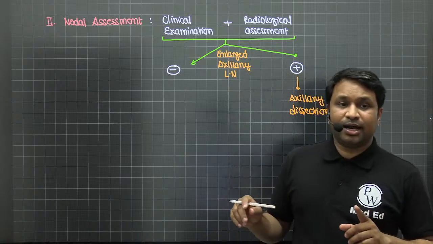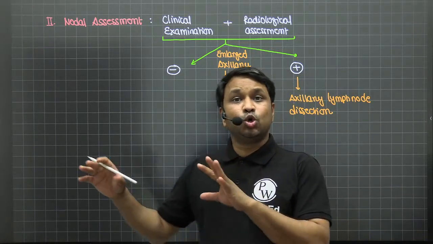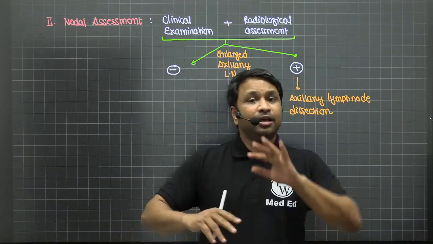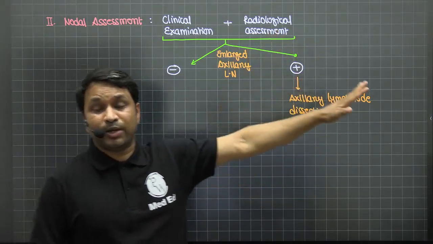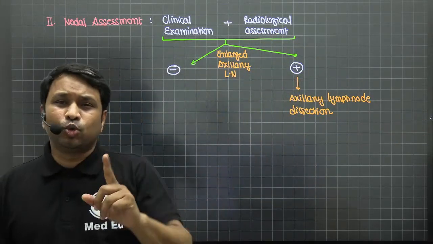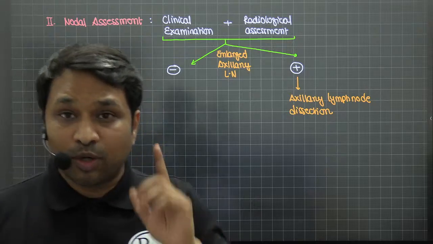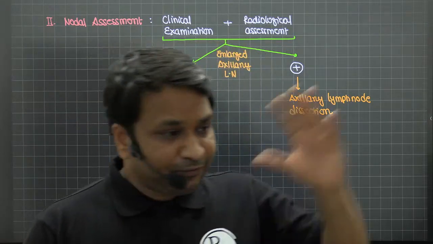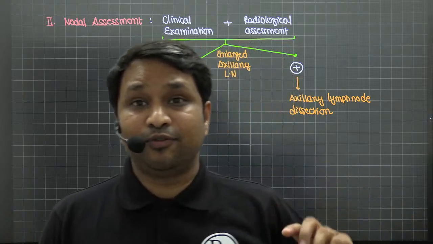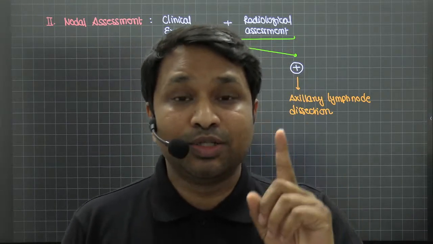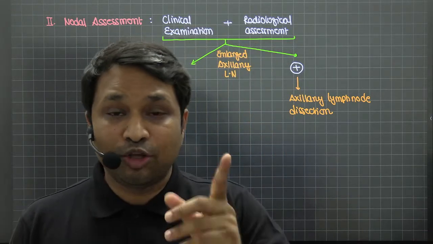On the other hand, if there is no node positive, that means clinically, when you palpate it, you are not able to feel any enlarged node. Radiologically also, there is no enlarged node. But does that truly mean it is a node negative disease? What I mean by this is, if clinically you are not able to palpate and radiologically you are not able to find any enlarged lymph node, does that truly mean that there is no tumor that has gone into the lymph node? Can you be sure about it?